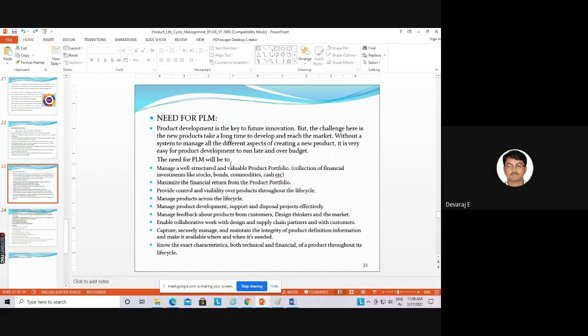Right now, in foreign countries, in the manufacturing industry, they're using robots to pick and place the objects, to pick and place the work pieces. So I'm telling you, for any application, wherever you go, if you want to create a new product in a different way, you should use an innovation method. But the challenge here is that new products take a long time to develop and reach the market.